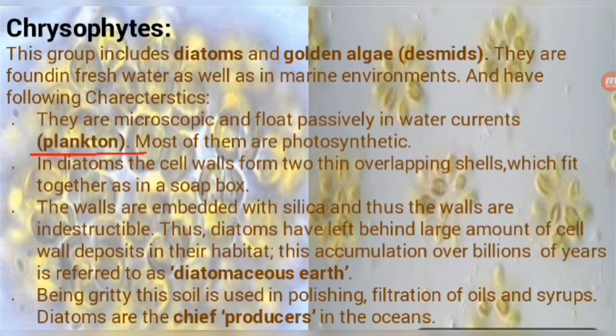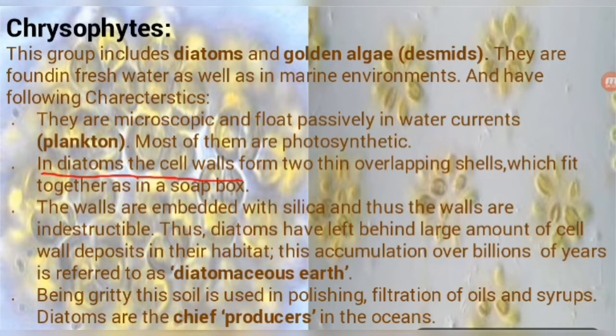Which category? Chrysophytes. Most of them are photosynthetic because they have chlorophyll. That is why first we will study the autotrophic protistans. These are autotrophic protistans, which is why they perform the photosynthetic process.